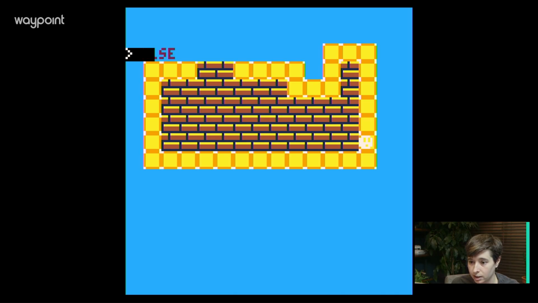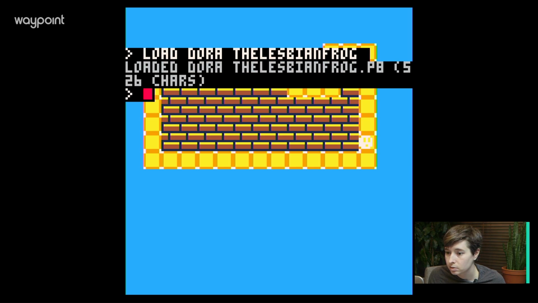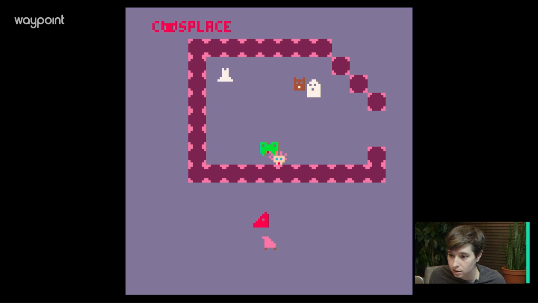So, today, well, first, if you're not familiar with the game, I guess I should show you the game first. Let's see. Load Dora, the Lesbian Frog. Cool. Run. Here it is.